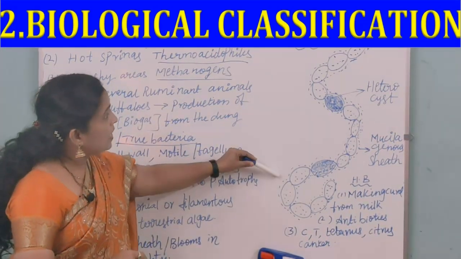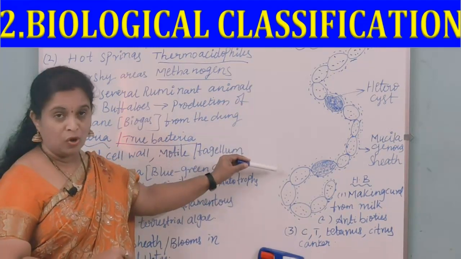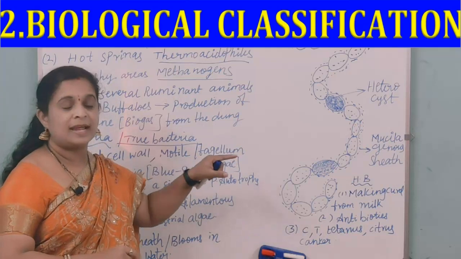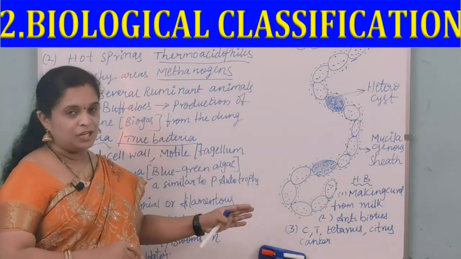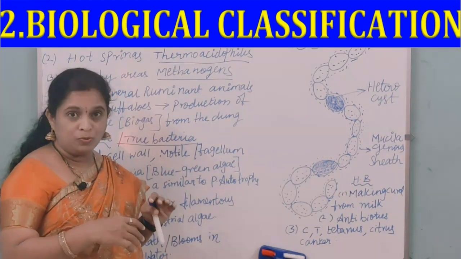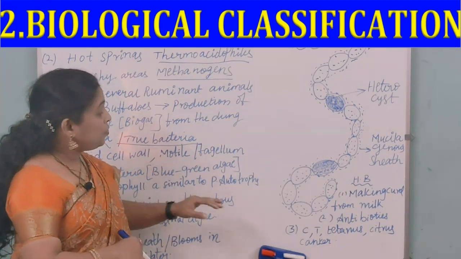Now you can see this is a diagram of Nostoc, which has a mucilaginous sheath, which I just said is a gelatinous sheath, and it blooms in polluted water.